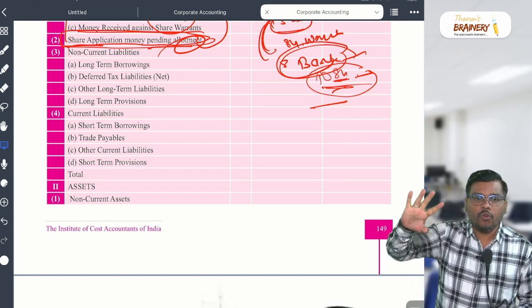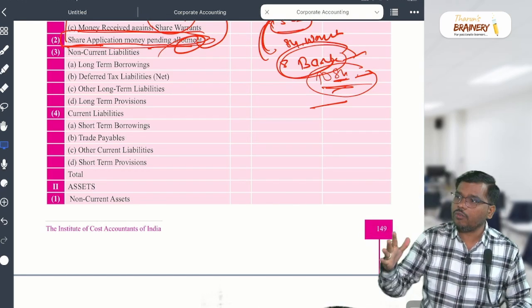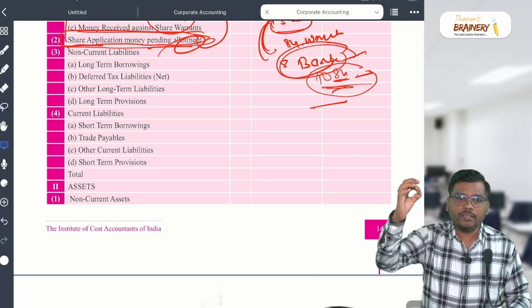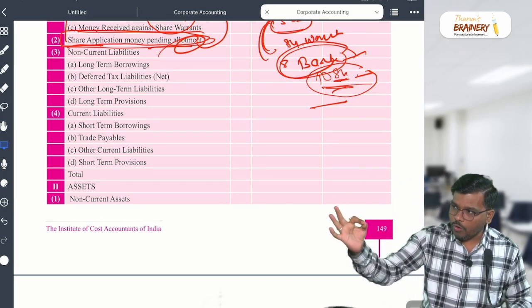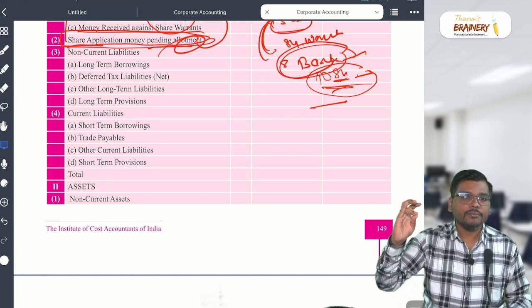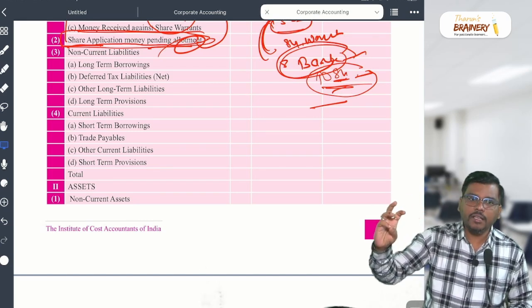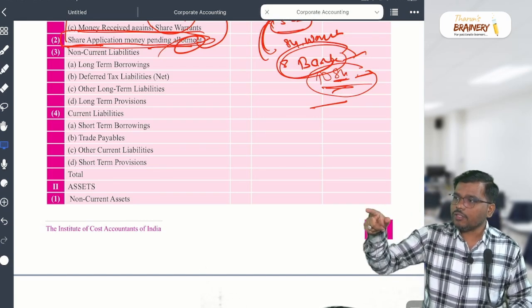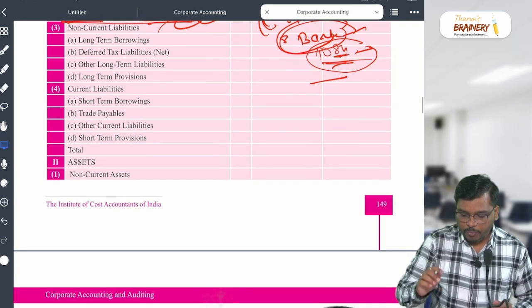So, non-current liability. What will come, sir? Four things. All the things must register in your mind. Correct? What is number 1 in that, sir? A. Long-term borrowing. B. Tax liability. C. And D. Yes or no?